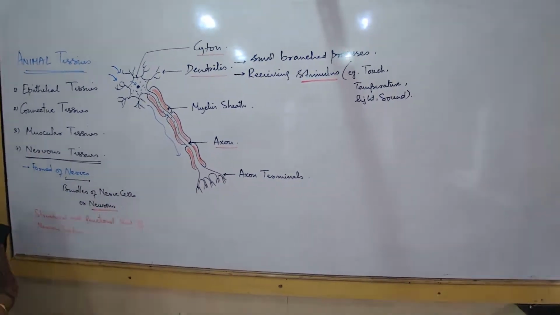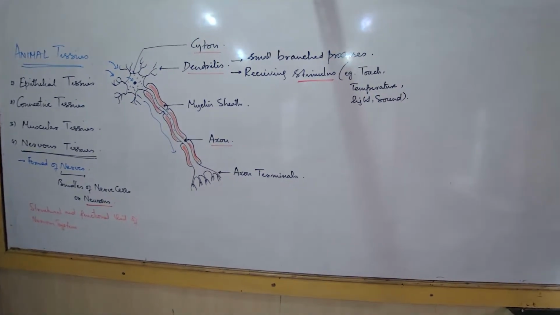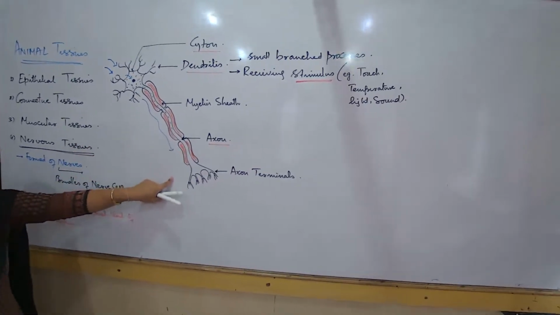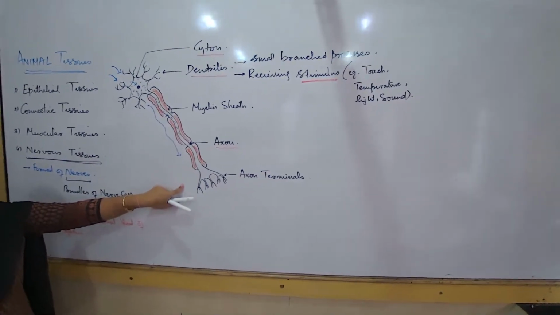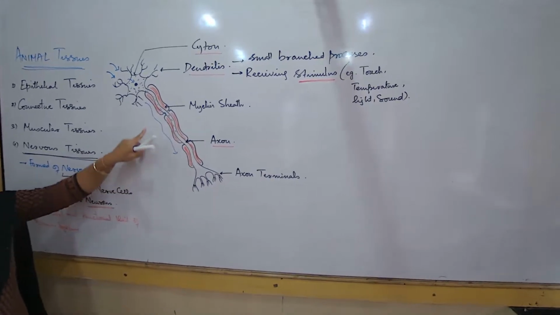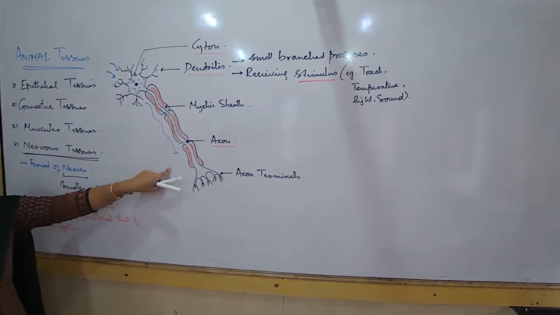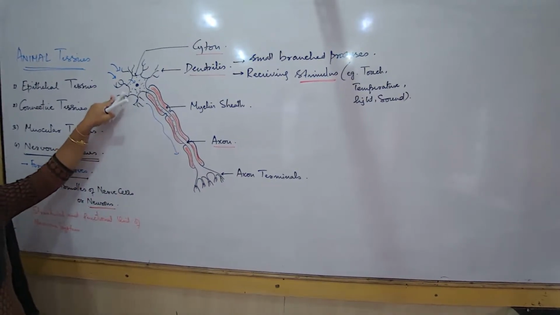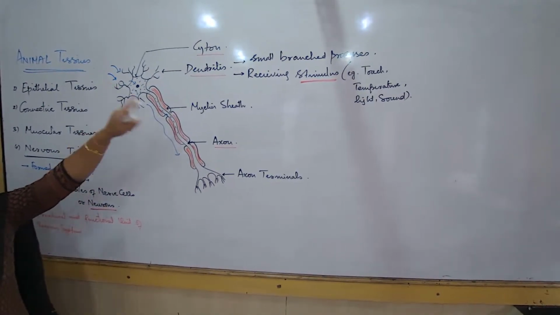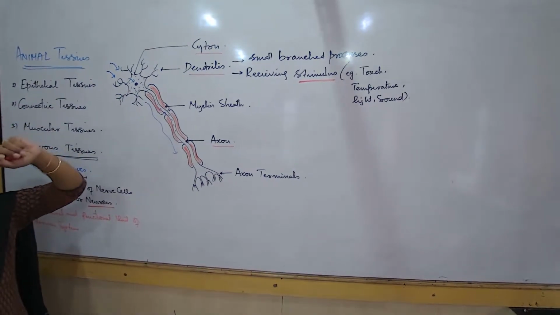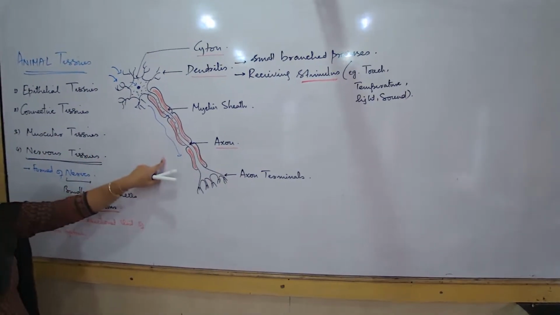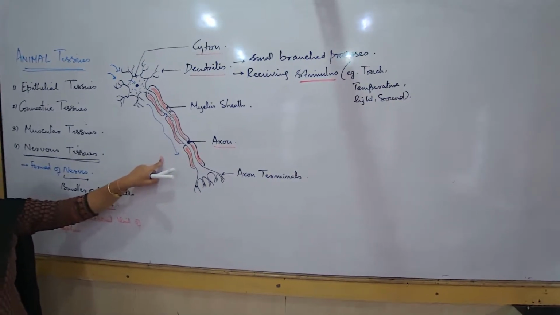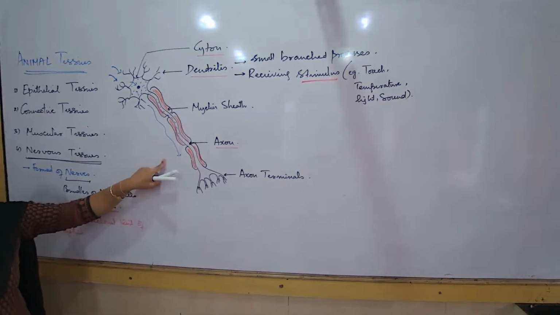So whatever information the dendrites have received, this message will be carried all over the length of the axon. This message carrying by the axon is known as impulse. The cyton or the dendrites are receiving the sound waves. The axon is carrying the message, but not in the form of sound waves, but in a different way.